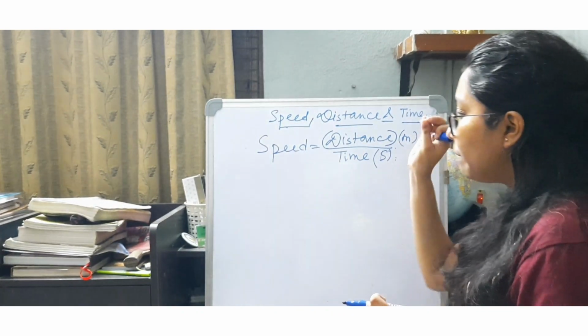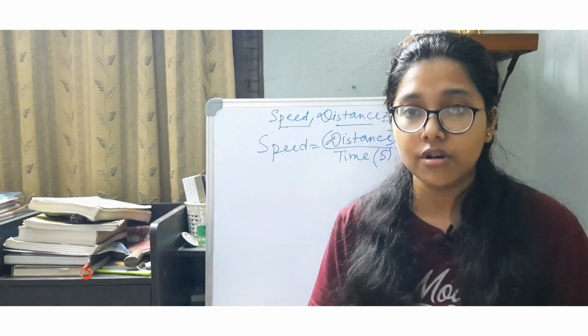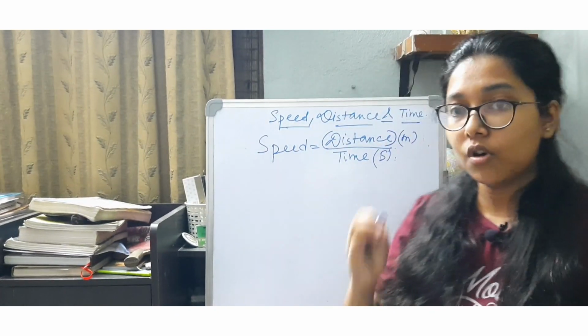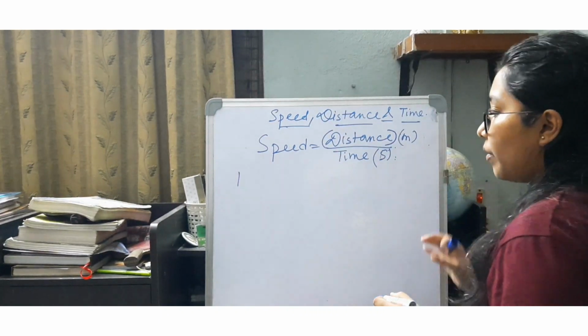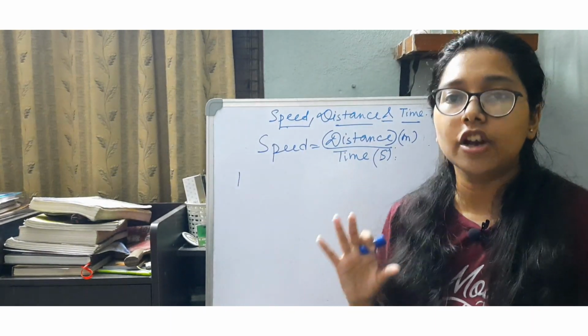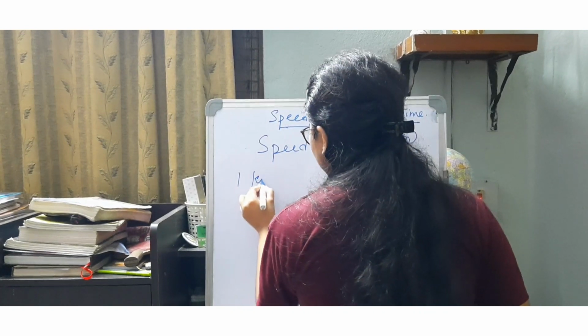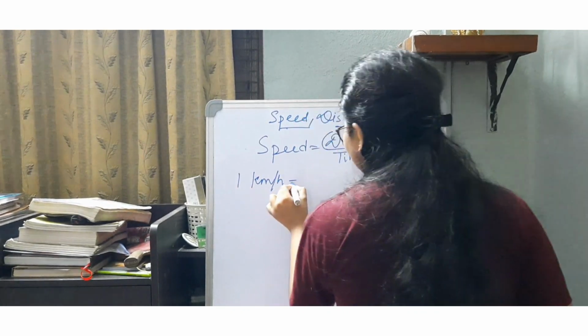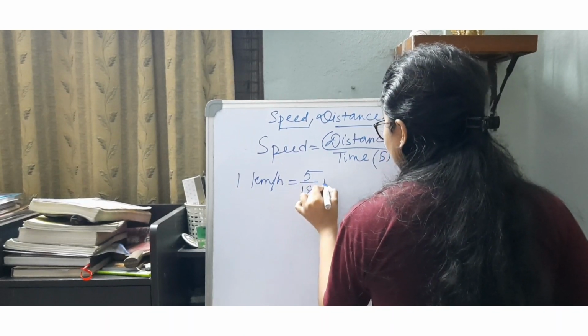Now, certain important relations which you must know and should remember all the time concern converting kilometer per hour into meter per second and meter per second into kilometer per hour. You should always remember that 1 kilometer per hour is actually 5 by 18 meter per second.